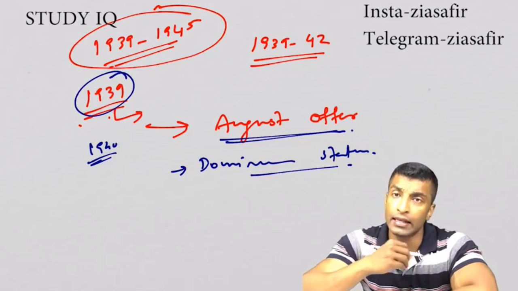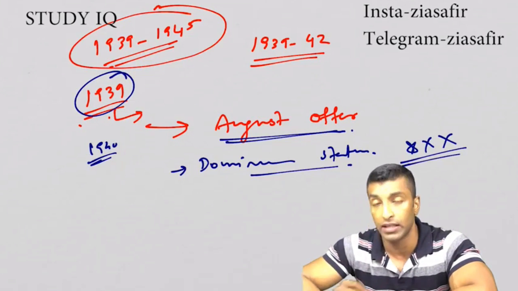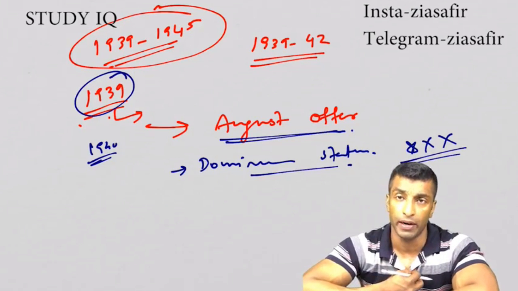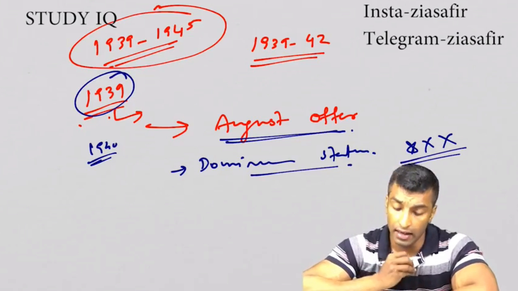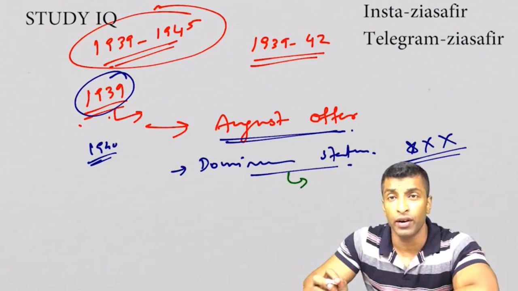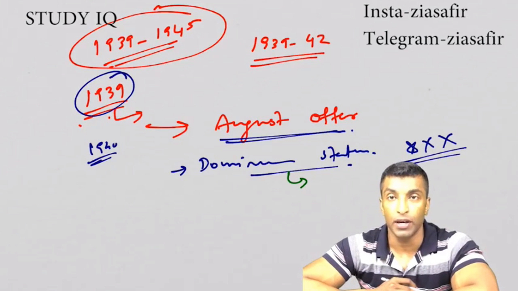So we rejected the August offer solely because of this point. Mainly because of this point we rejected it, because this is no more our demand. What is our demand? Our demand is complete independence, or Purna Swaraj. And the significance of this offer is that this is the first time ever that the British is offering dominion status to India, similar to the white colonies.